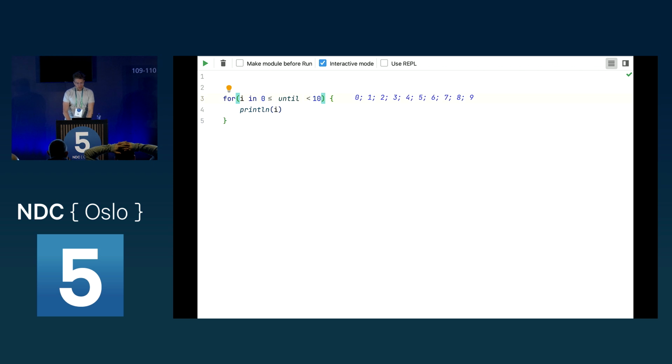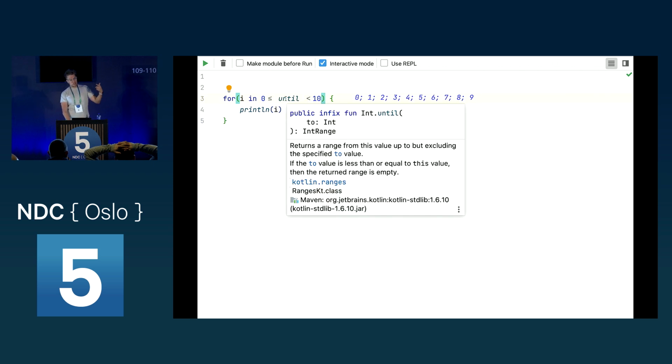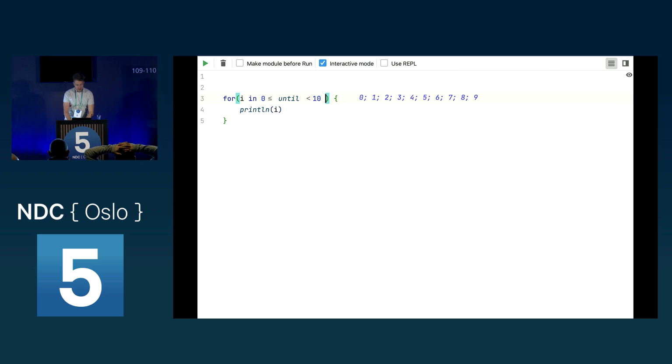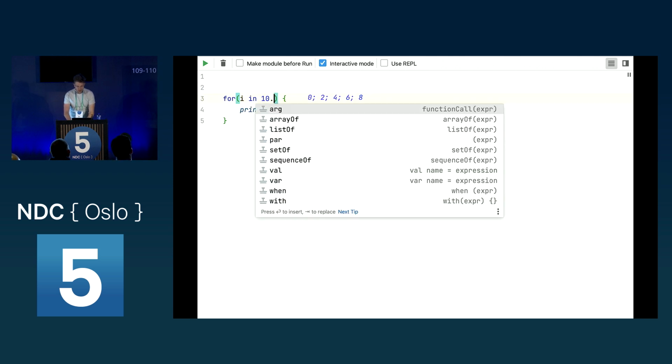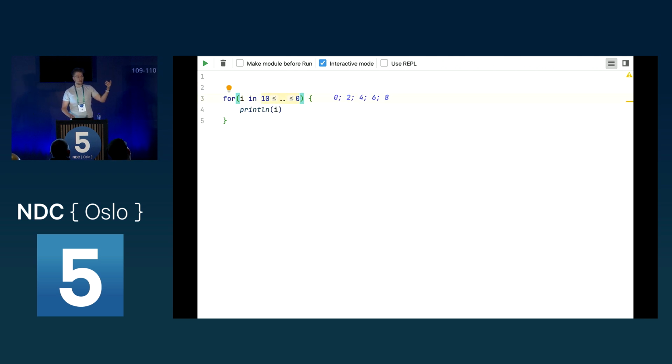Now, this until here returns an int range, so what we can now do is say, well, I want a step of 2, so I want to jump over each second element, so we get only 0, 2, 4, 6, and 8 outputted. And let's say we want to go from 10 to 0. How could we do this? Well, we can't use this, because 10 is always greater than 0, and we can't iterate over this. It will never even iterate once.